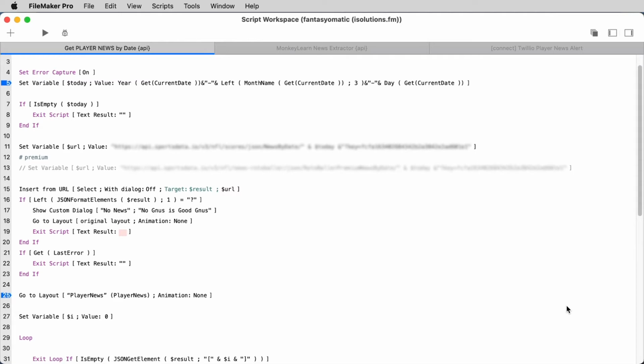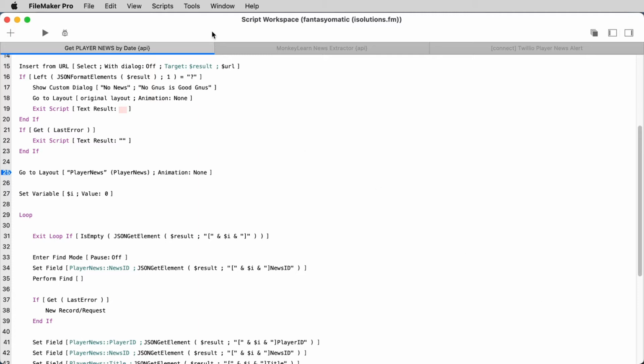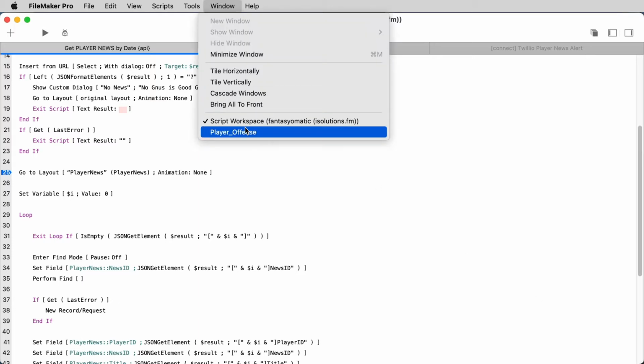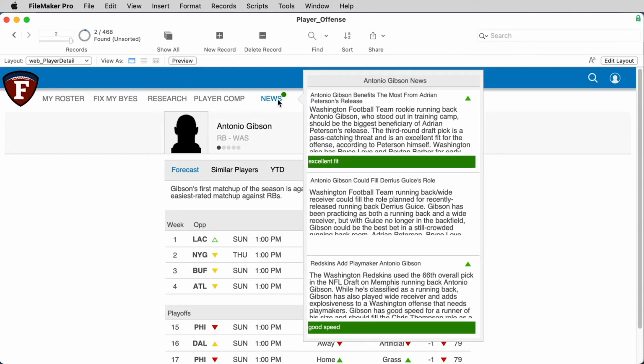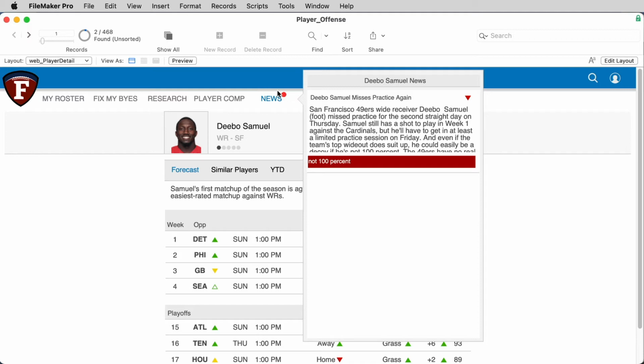Here you see the script that processes the feed coming through the news API that links to a player record. The news items are then imported and attached to the appropriate player record. But you may notice the green badging and even the green clipping that you see within the news items, or even the red badging or the red clipping. This model has been trained to find specific words and phrases that represent either positive or negative news, and then highlight them, and then FileMaker uses that information to extract these clips and then present red or green badges on the player record.